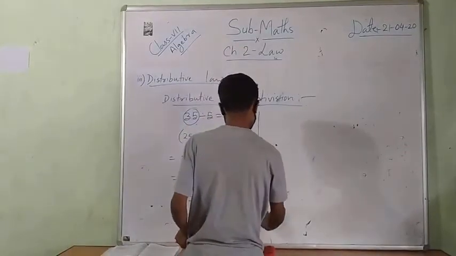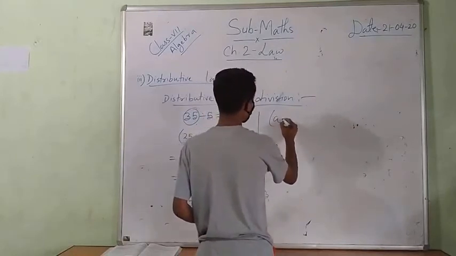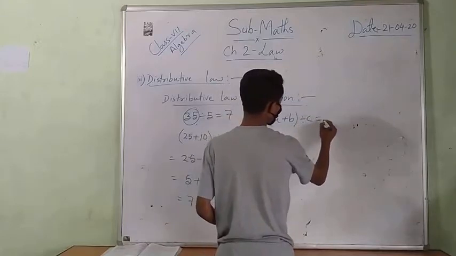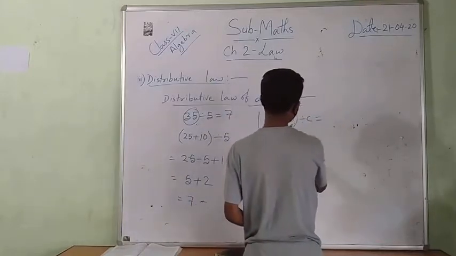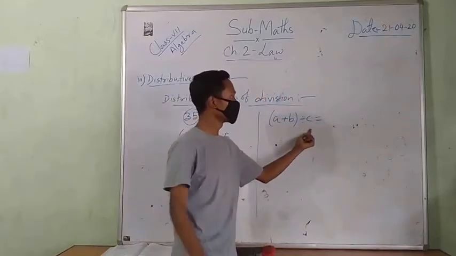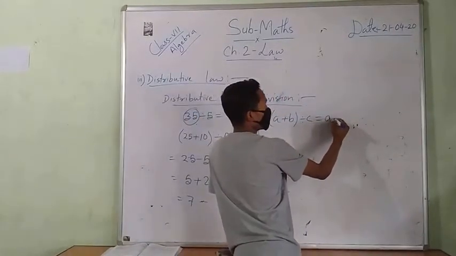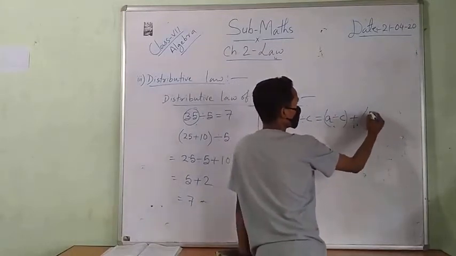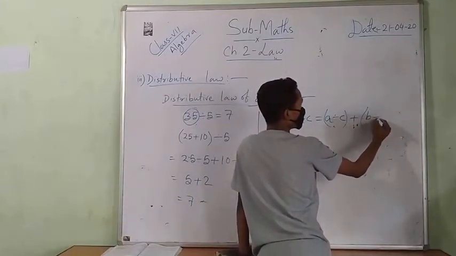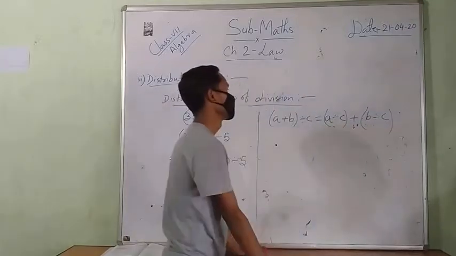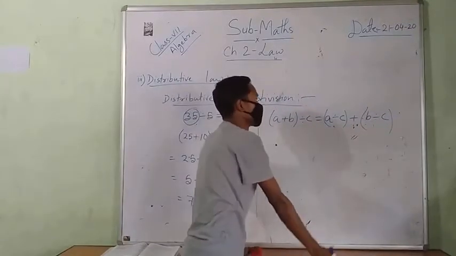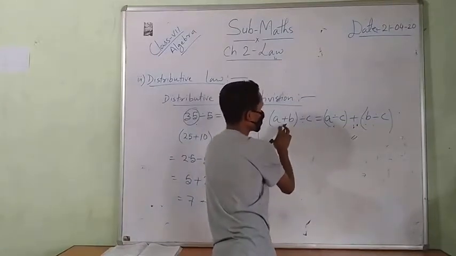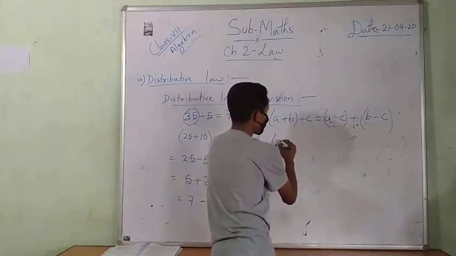Then that means, suppose A plus B is divided by C, then A plus B divided by C equals A divided by C plus B divided by C. That is the distributive law of division. Then if there is minus, the sign will be changed.